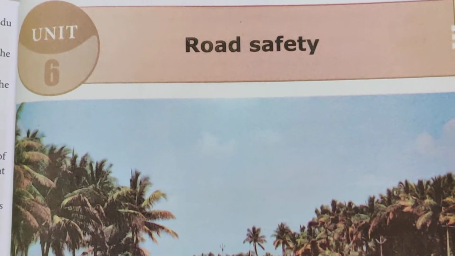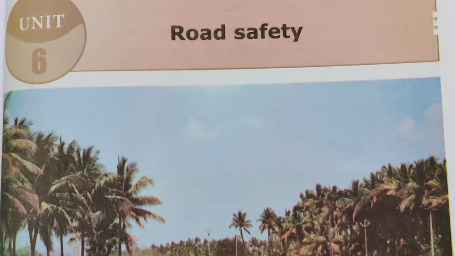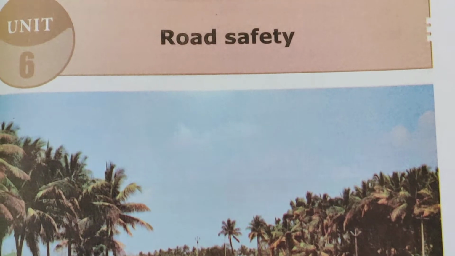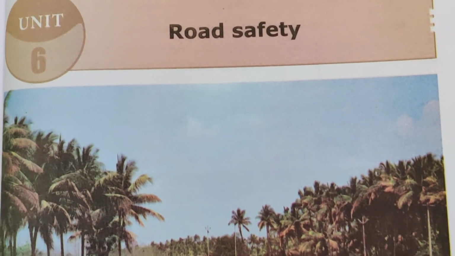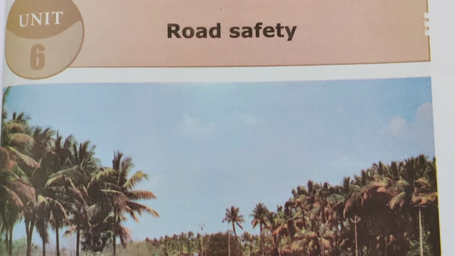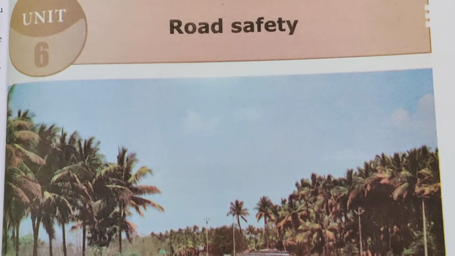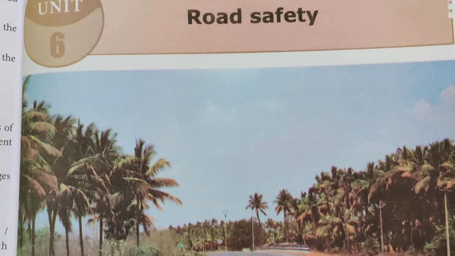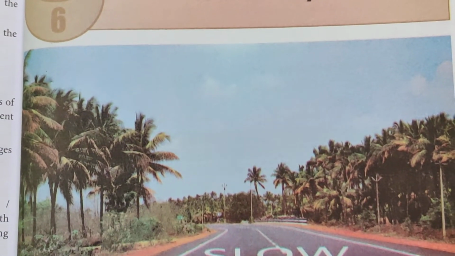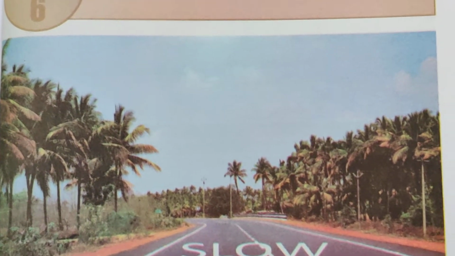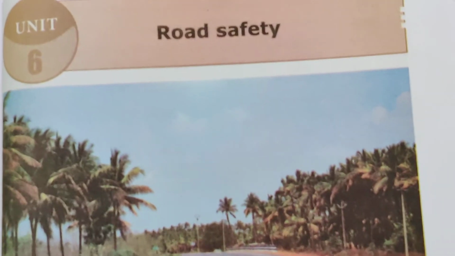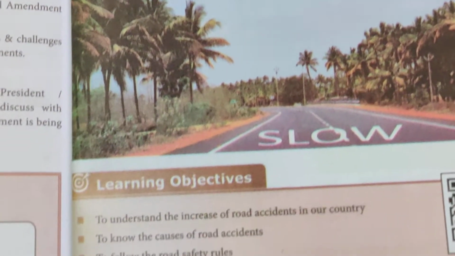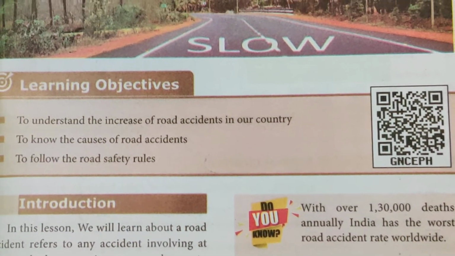Hi friends, good morning. Today we are going to discuss in Civics Unit 6 about road safety. This has to be followed by each and every person. This is very important, while you are crossing the road, while you are driving, or while you are using the pedestrian path. What are the rules and regulations you have to follow, that we are going to study. Now look at the learning objectives of this chapter.